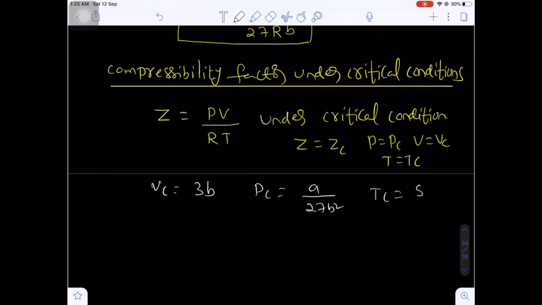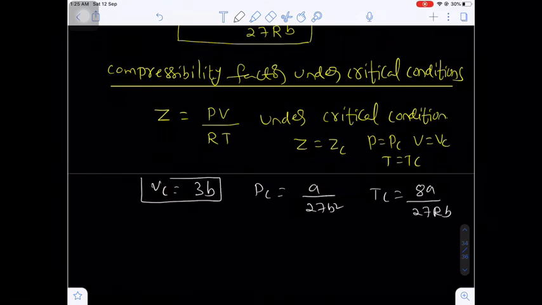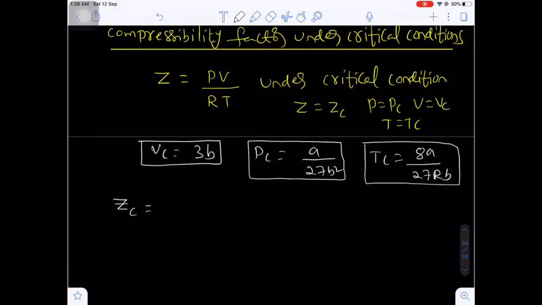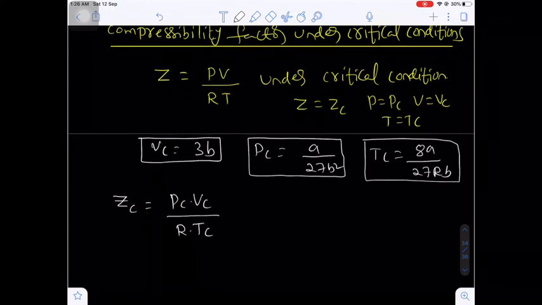And TC is 8A by 27 RB. So these are the three important expressions. So finally ZC equal to PC into VC divided by R into TC.